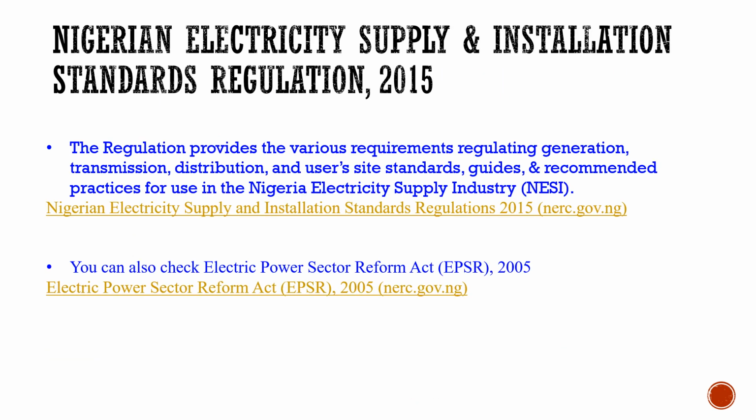Apart from this, each country has its own regulations, not deviating from the international regulations. For instance, in Nigeria, we have the Nigerian Electricity Supply and Installation Standard Regulation of 2015. It is a package that contains all that you need to know about electrical installations in Nigeria, what should be respected and what should be observed. If you want to read those things, you can look at the link here, check it up, and then you can read for yourself. And then you can also check the Electric Power Sector Reform Act of 2005 for more information.